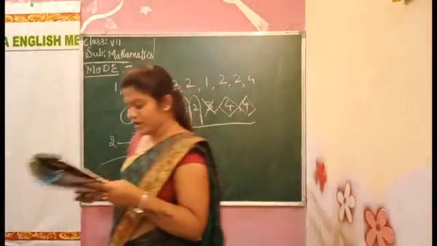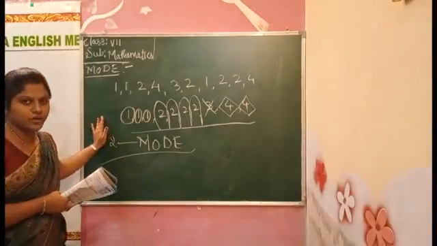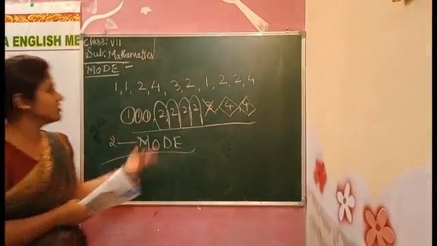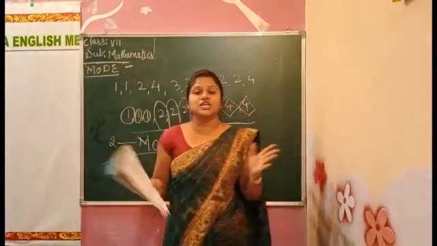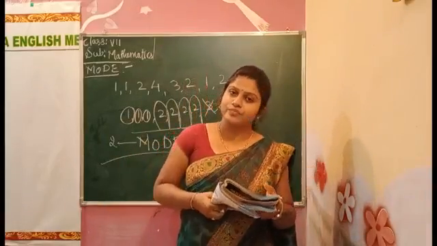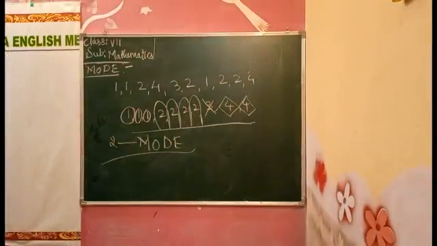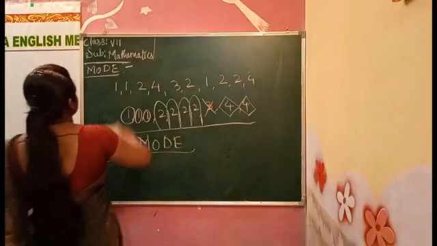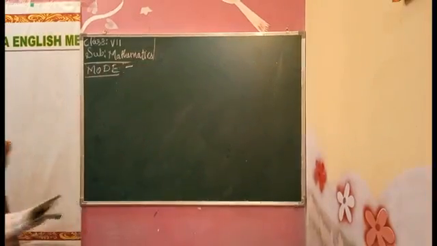Understood the mode? Now we'll go on to large numbers. When they give a small quantity of numbers, we find it like this and our problem is finished. When they give large data, how will we do the problems? Now we'll do finding the mode with large data. Finding the mode with what? Large data.